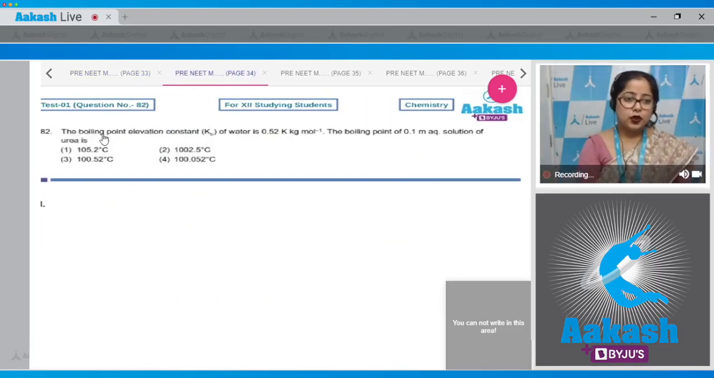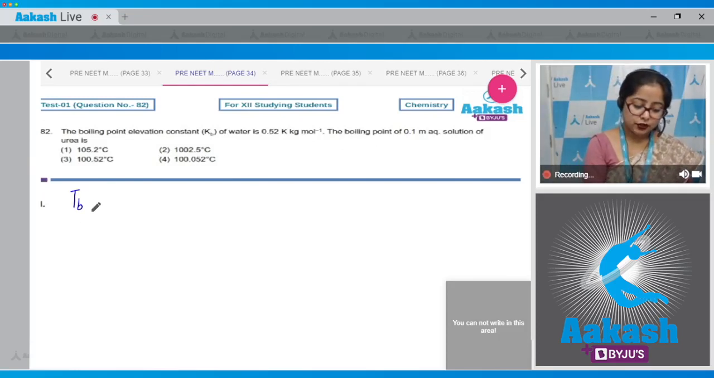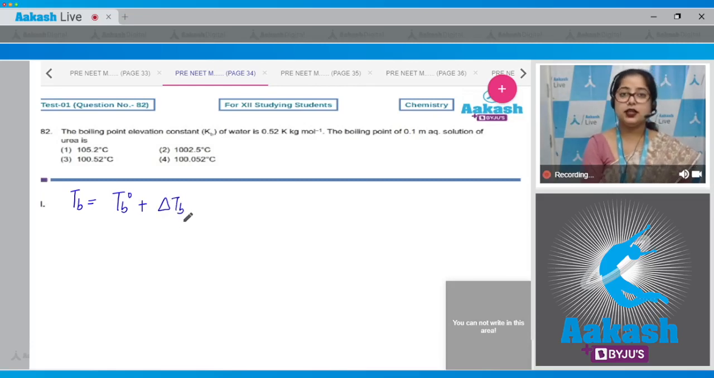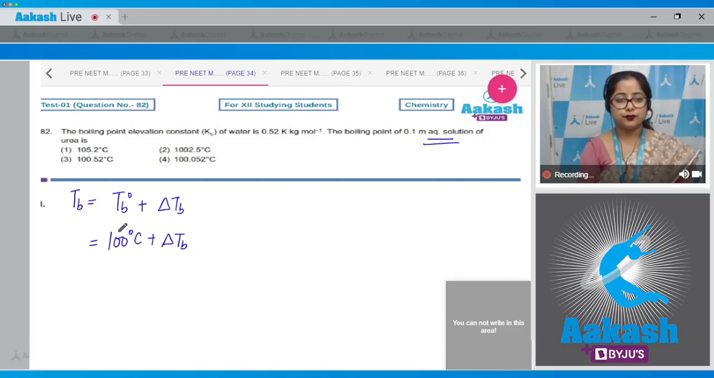Let's read it. The boiling point elevation constant, that is Kb of water, is 0.52 Kelvin kg per mole. The boiling point of a 0.1 molar aqueous solution of urea is... Student, we know that the boiling point of the solution is equal to the boiling point of the pure liquid plus delta Tb, that is the elevation in boiling point. Since the solvent is water, the boiling point of water is 100 degrees Celsius. So we only have to add the delta Tb value. We have to calculate the value of delta Tb.